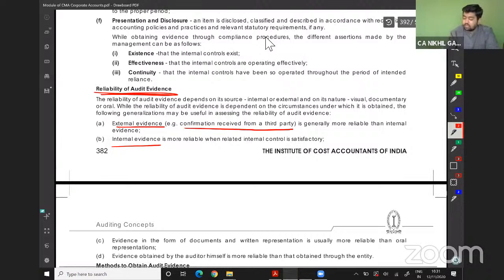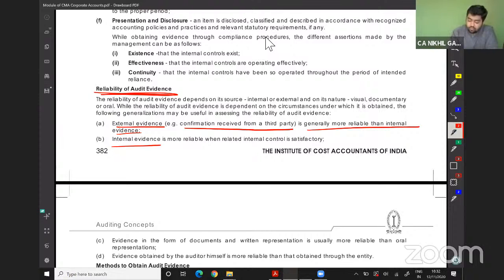Example, confirmation received from a third party is generally more reliable than internal evidence. See, I'm the auditor of A Limited. If I'm asking A Limited only, have you done everything right? Yes, yes, yes. A Limited has sold goods to B Limited. I ask B Limited whether A Limited has sold you, and B says yes, A has sold me. So any external confirmation or external evidence is more reliable than the internal evidence.